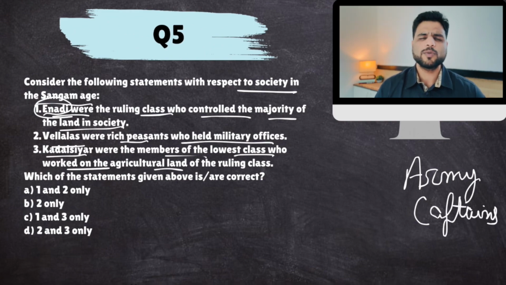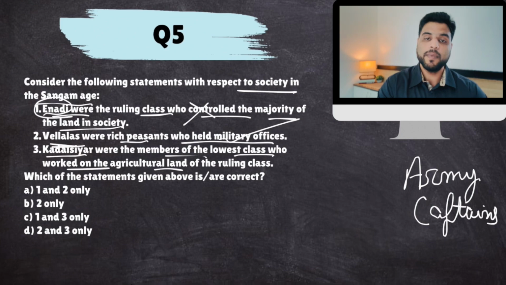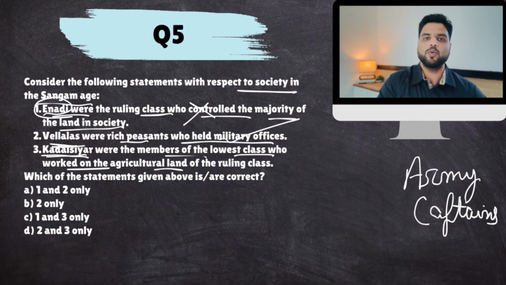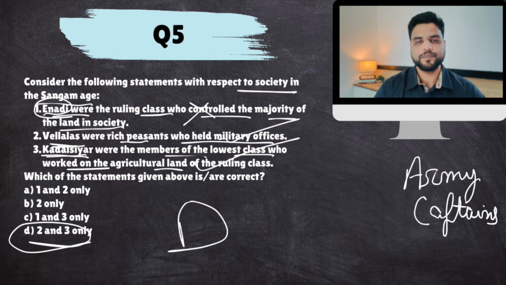The ruling class were called Araskar, which is mentioned in your notes. So this is false. Velalas or Velalars were rich peasant families who owned the majority of the land. They were the landowning class. And they did hold high military offices, ranks like generals and colonels. Kadaisiyar were the agricultural laborers of that society who worked on the fields of the landowners. So this is correct. The answer would come out to be 2 and 3.